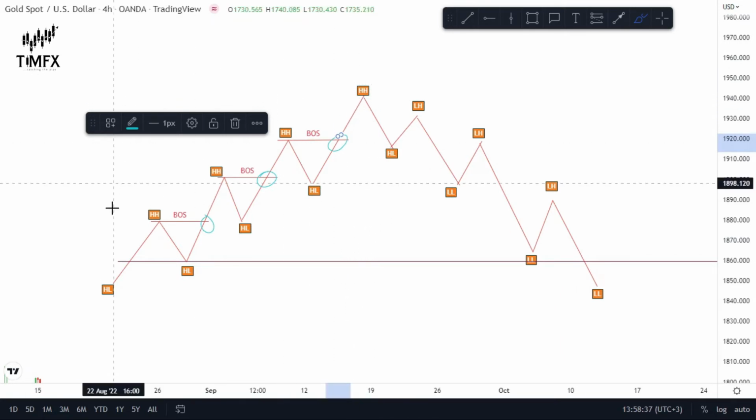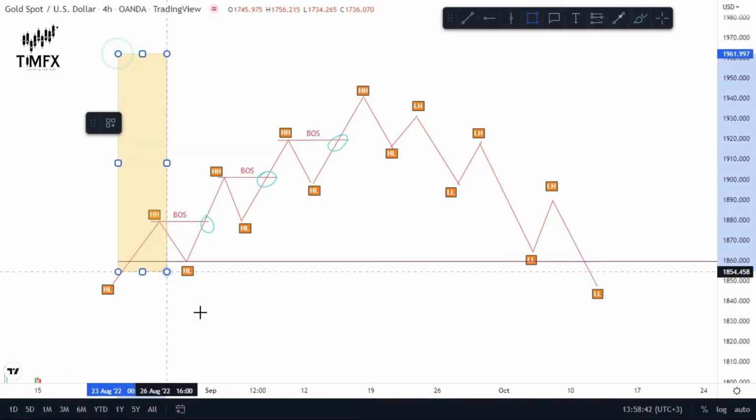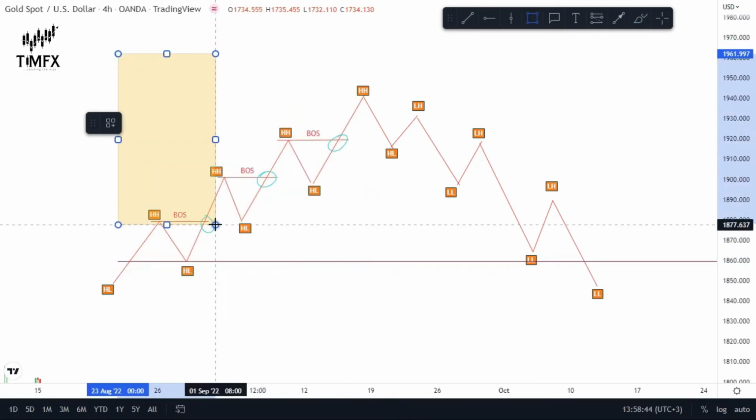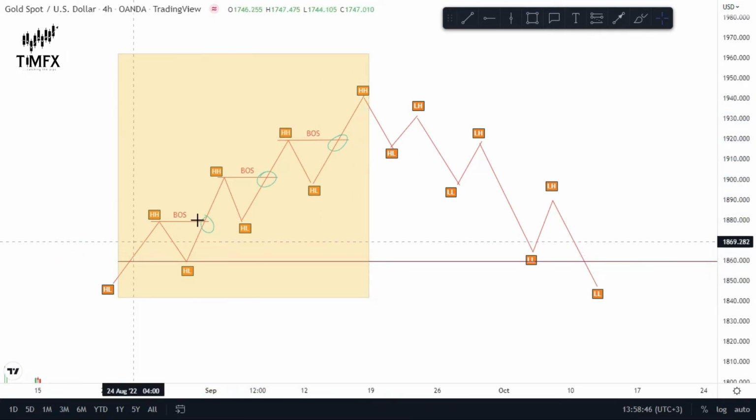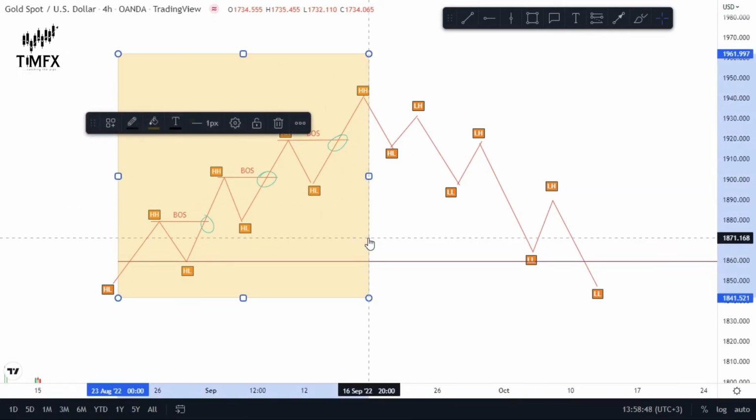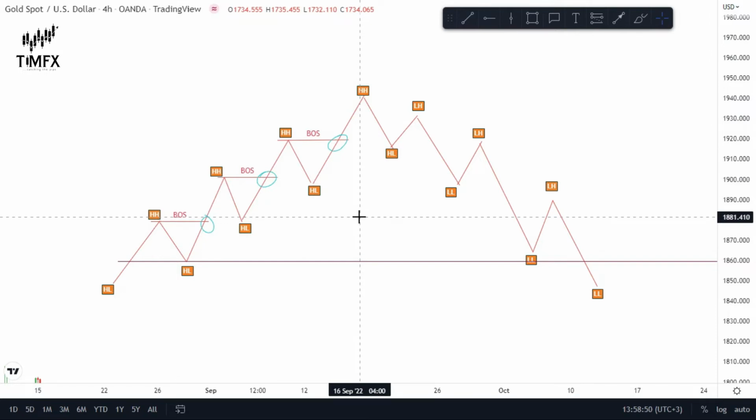I just hope you've understood what break of structure is in this region here. So moving forward, let me explain what change of character is in the market.